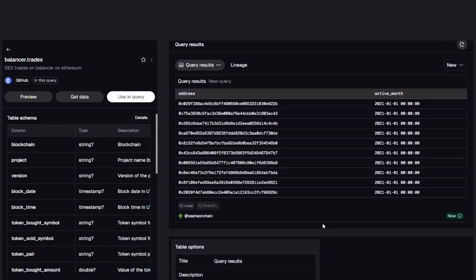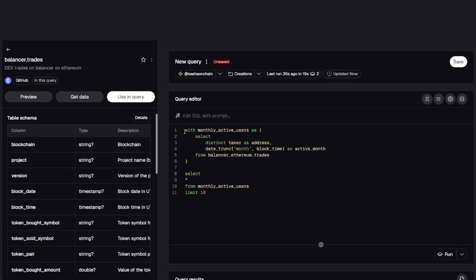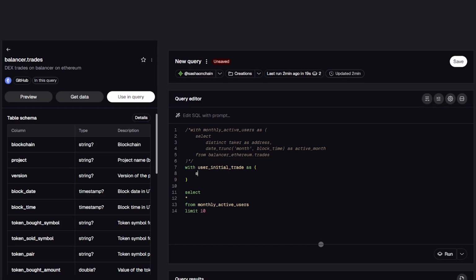Now we have a clean monthly activity dataset. We'll comment this part out for now and continue building. Every wallet has a first appearance, a moment where it enters the system. So now we calculate the first time we ever saw each wallet interacting with Balancer.